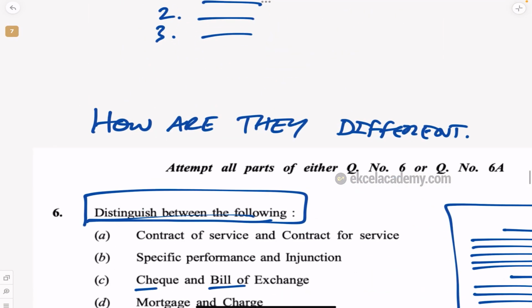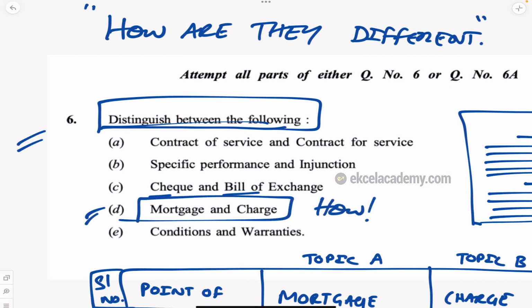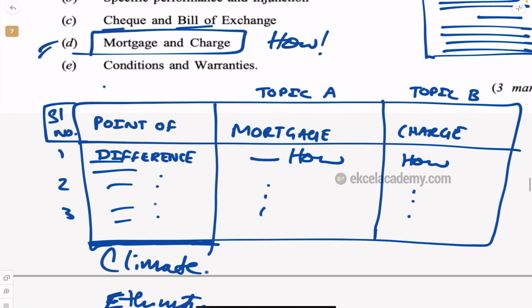So I'm just trying to make you understand how it is different. So don't simply write what is USA, what is India. The same way, don't write what is mortgage, what is charge. How are they different is what you have to write, and to answer that in a simple way, write these columns. Point of difference means how are they different, and explain how they are different in topic A, topic B.